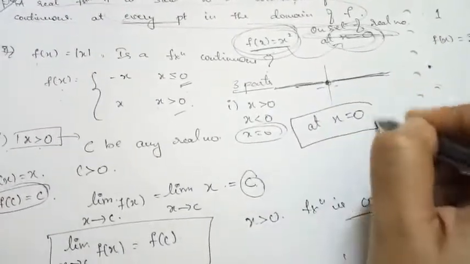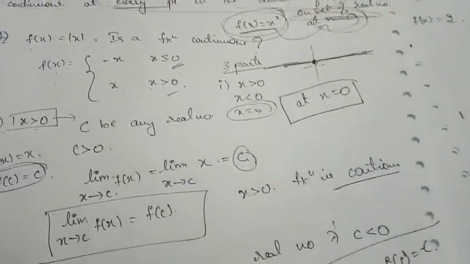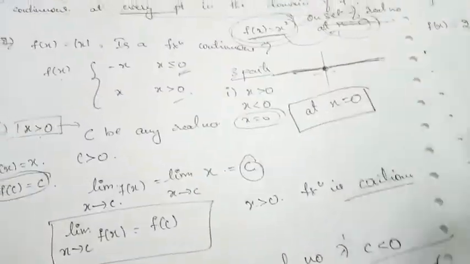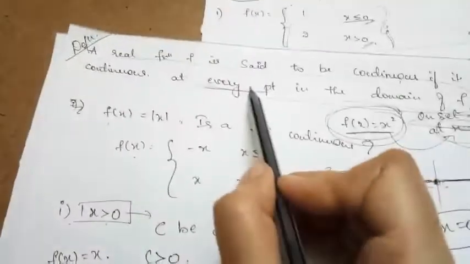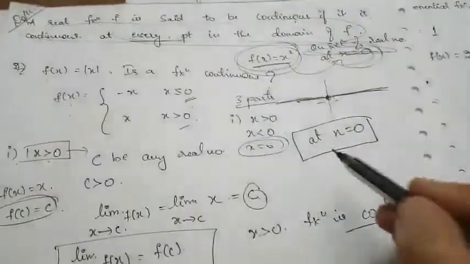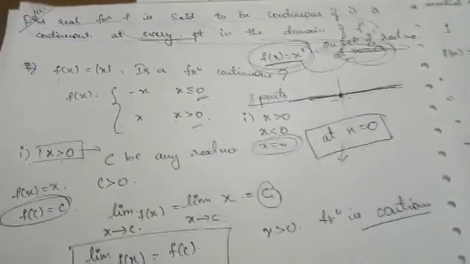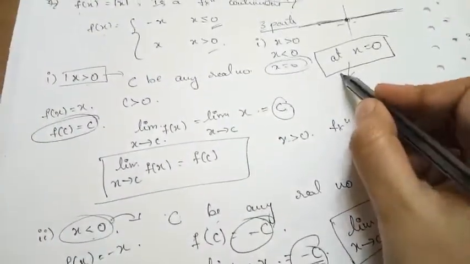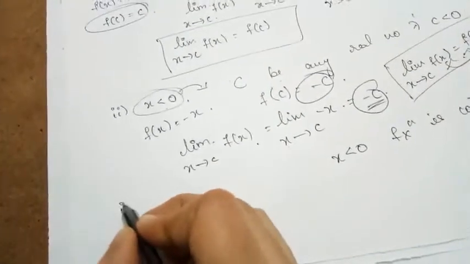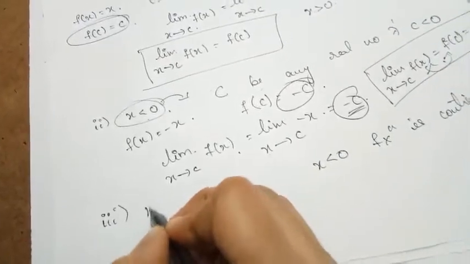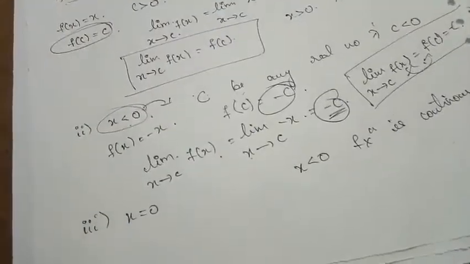To check whether the function is continuous at x equal to 0, we use the previous definition, which is how we check whether a function is continuous at a given point. So now we need to check whether the function is continuous at x equal to 0, at one particular point.